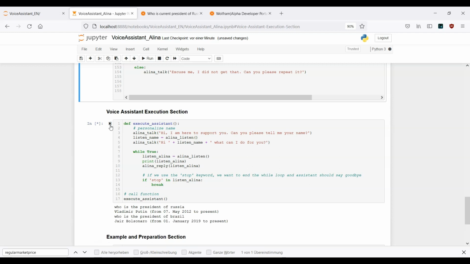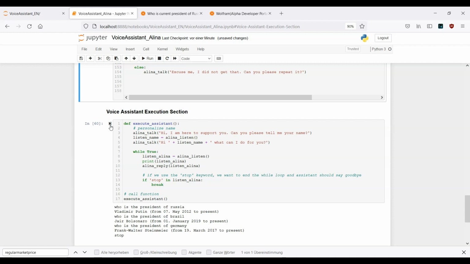The president is Jair Bolsonaro, from 01 January 2019 to present. Who is the president of Germany? The president is Frank-Walter Steinmeier, from 19 March 2017 to present. Stop. It was a pleasure to help you. I wish you a wonderful day.